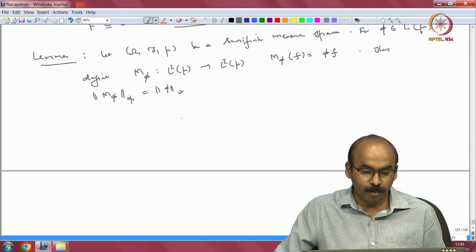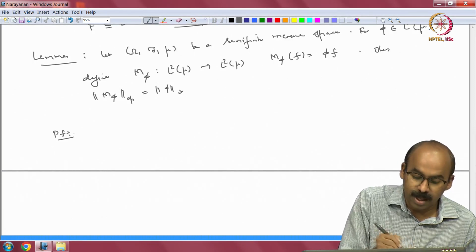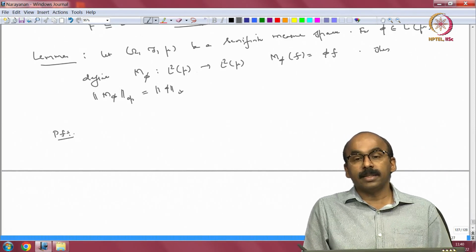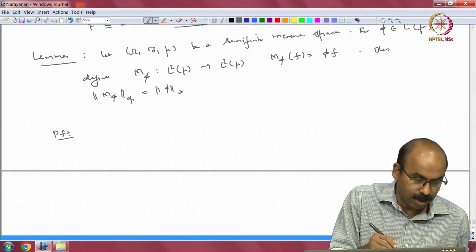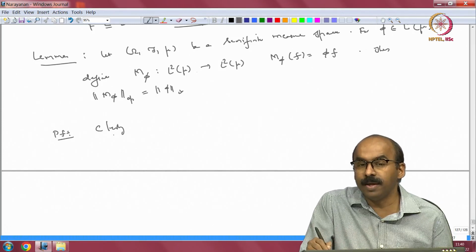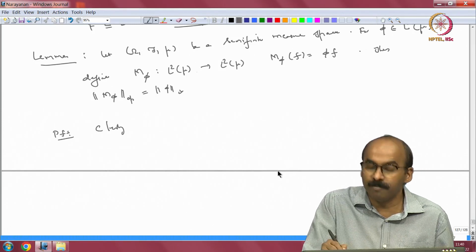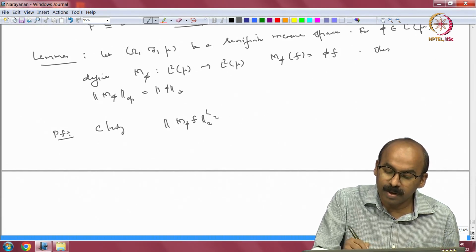So let us quickly prove that, and then we will stop for this time and continue with the spectral theorem, multiplication operator version, in the next class. Okay, so let us prove this. I look at M_φ and its operator norm. I look at M_φ f and its L2 norm. What is this?